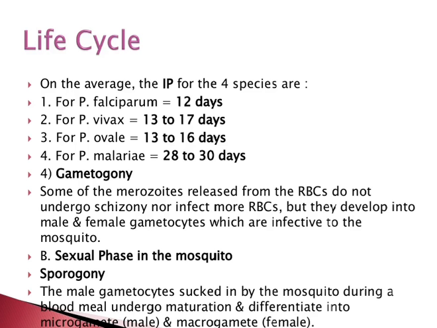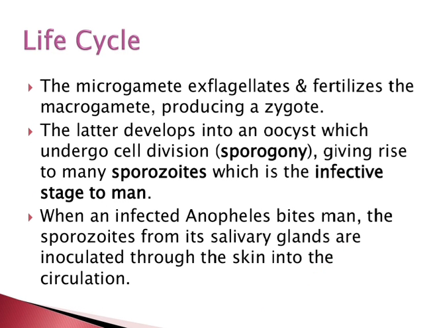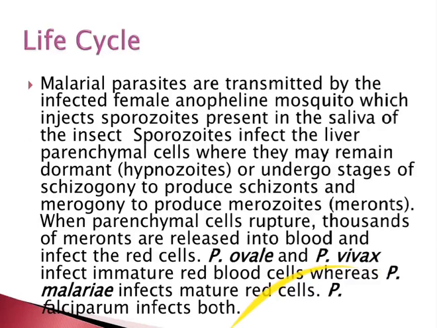Sporogony. The male and female gametocytes taken up by the mosquito during the blood meal undergo maturation and differentiate into the microgamete and the macrogamete. The microgamete exflagellates and fertilizes the macrogamete, producing the zygote. The latter develops into the oocyst, which undergoes cell division, sporogony, giving rise to many sporozoites, which is the infective stage to man. When an infective Anopheles bites man, the sporozoites from its salivary gland are inoculated through the skin into the circulation.